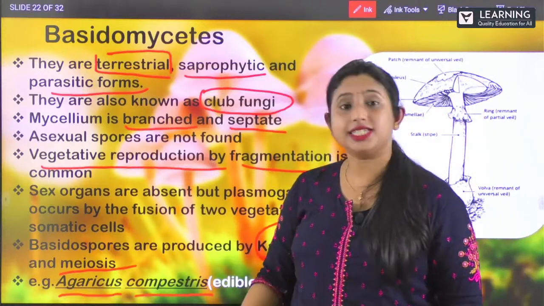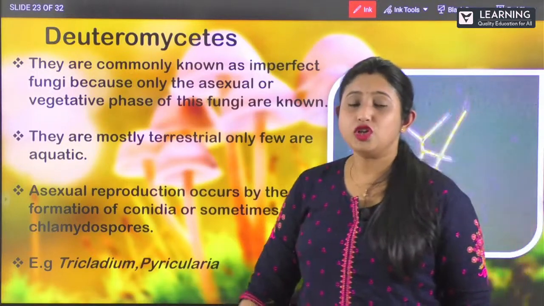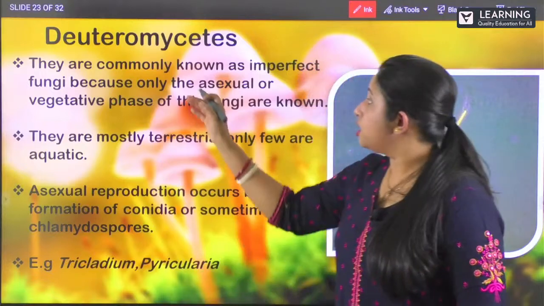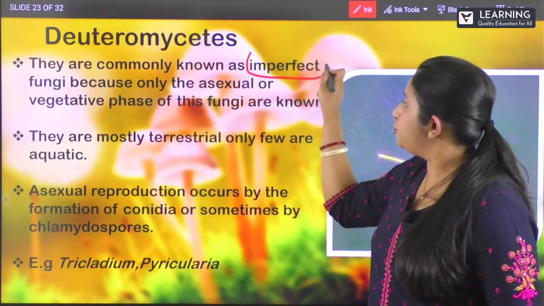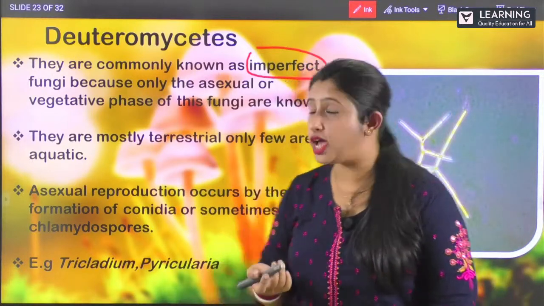Clear? Next, the last one is deuteromycetes. So what is this deuteromycetes? Where are they commonly found? They are commonly known as imperfect fungi. Why are they known as imperfect fungi?